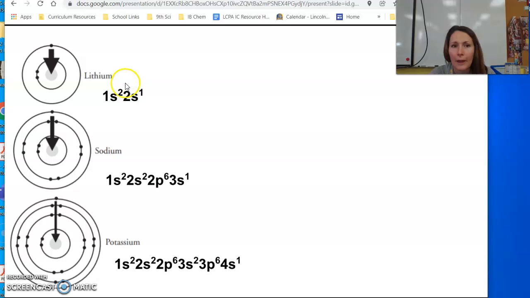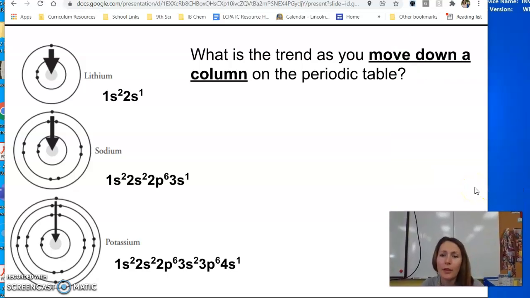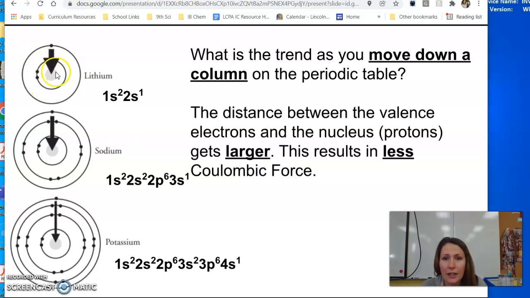So in lithium, that outer electron is in the second energy level. In sodium, it's in the third energy level. And in potassium, it's in the fourth energy level. So what we're looking at here is, as we move down a column on the periodic table, what is happening? As we go from lithium to sodium to potassium, what is happening to our force? Well, the distance is increasing, right?